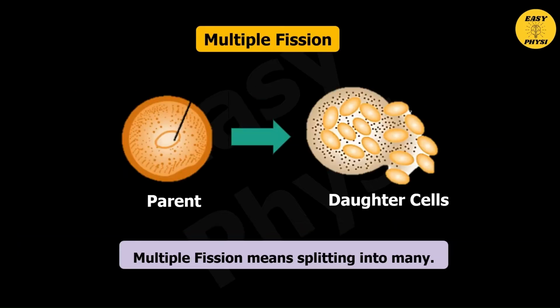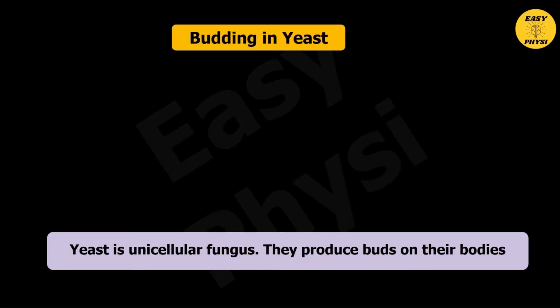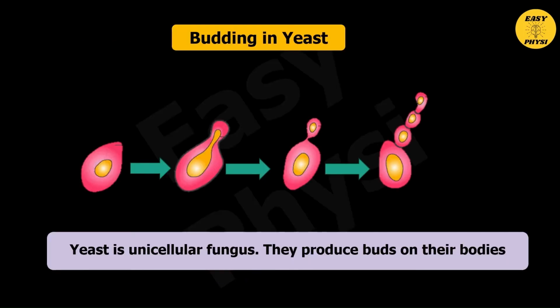Multiple fission. Multiple fission means splitting into many. Multiple fission in Plasmodium. Budding in yeast. Yeast is a unicellular fungus. They produce buds on their bodies.